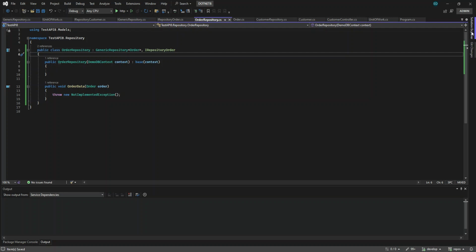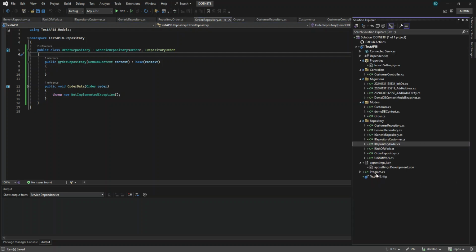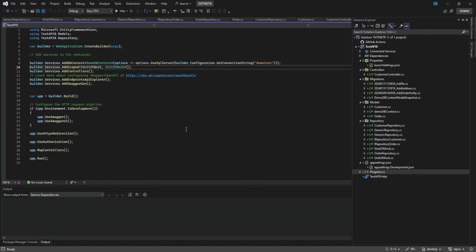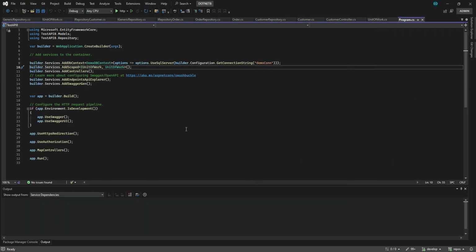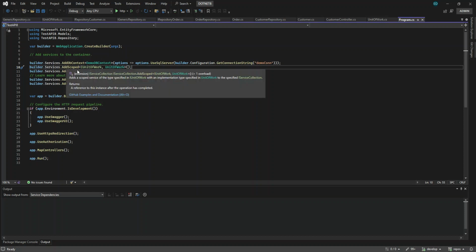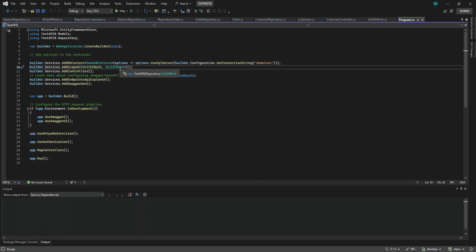So we already added the services to our program.cs, which is the main entry of our .NET 8 application. In the builder, we added the services to the container. We only add unit of work because we'll be using our unit of work, not the individual repositories now. So that is the advantage, right?